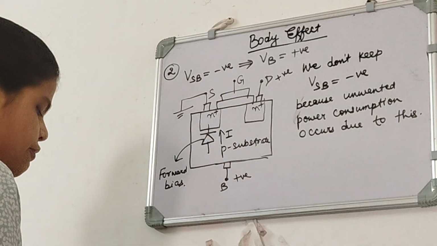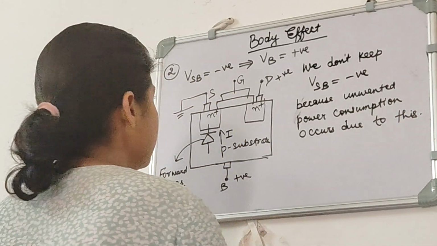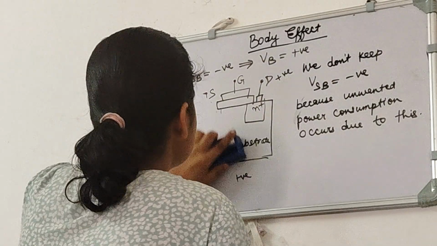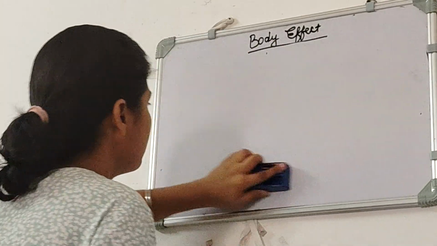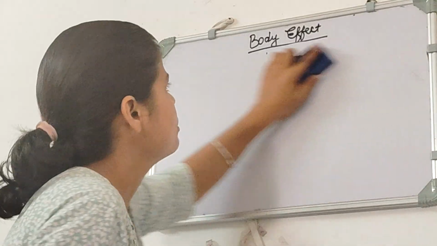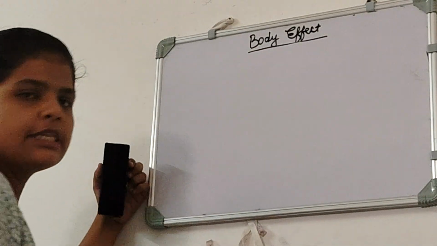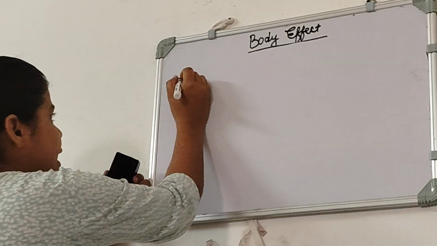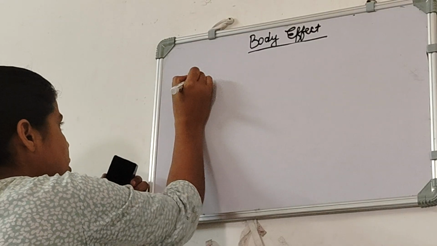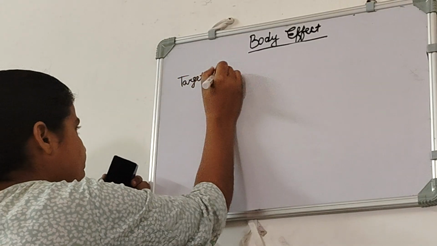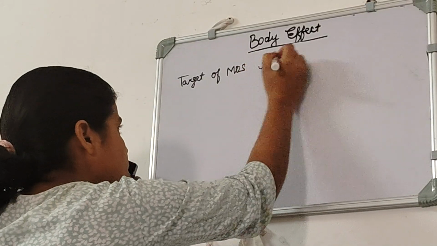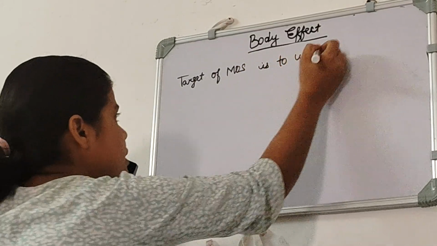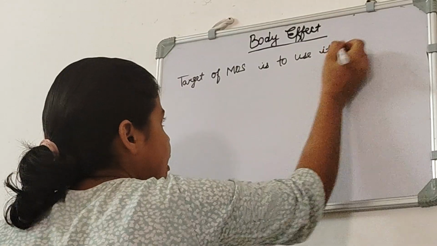So first let me move this, then we will talk. First thing is that the target of MOS is to use it as amplifier.